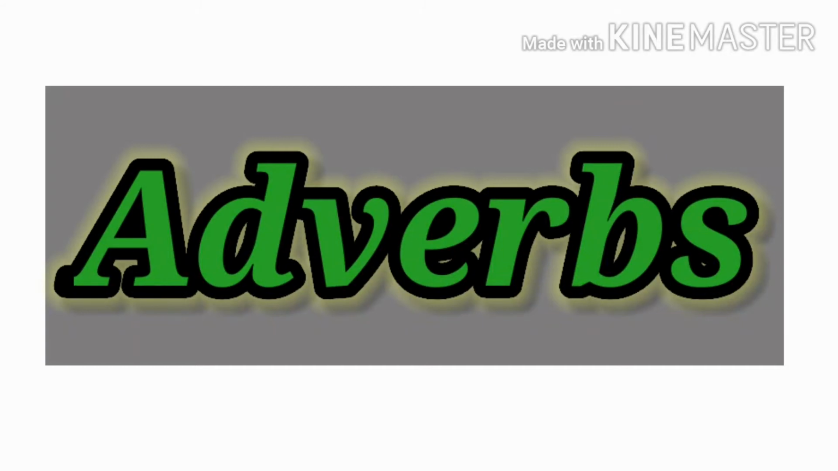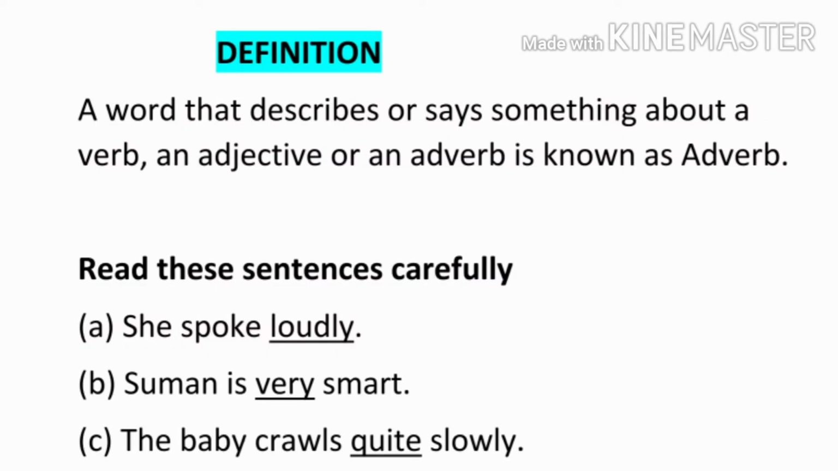So student, today I am going to start our new topic, adverbs. First, what is an adverb? An adverb is a word that describes or says something about a verb. An adjective or an adverb is known as adverb. In simple words, we can say that words which describe a verb, adjective or another adverb in the sentence are called adverbs. Look at some examples.